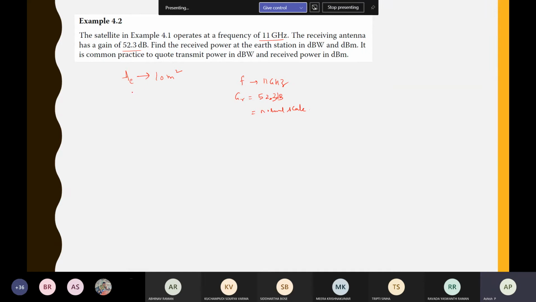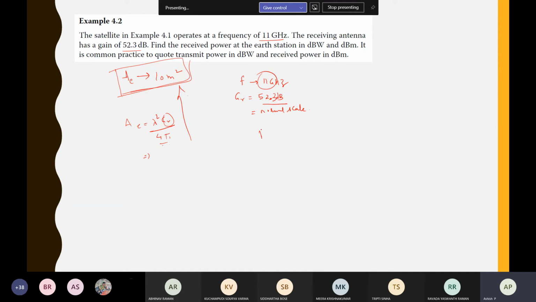So basically, instead of giving the effective aperture of 10 meters, they are using the formula where A is equal to lambda square into GR by 4 pi. Lambda square they have given in terms of the frequency, so you have to do C by F for this. And GR 52.3 dB is given. You convert it into normal scale and divide by 4 pi. Then you will get this 10 meter square. So just the specification is different, but the answer will be the same.